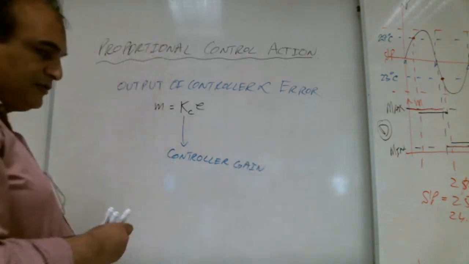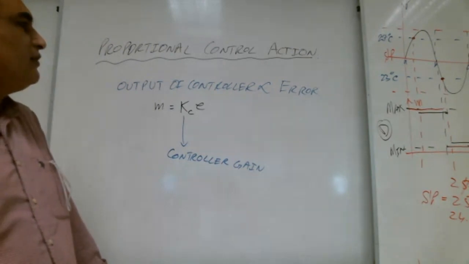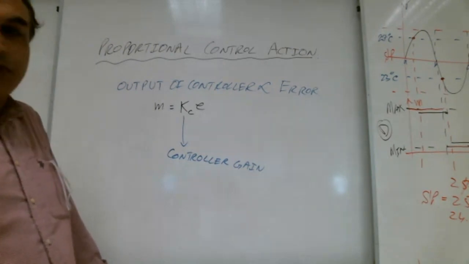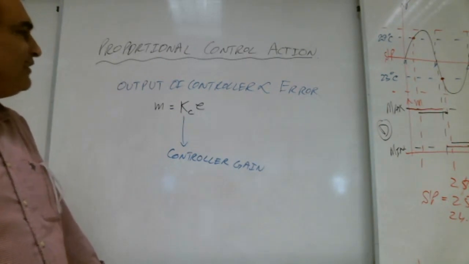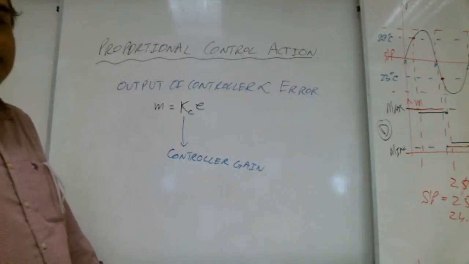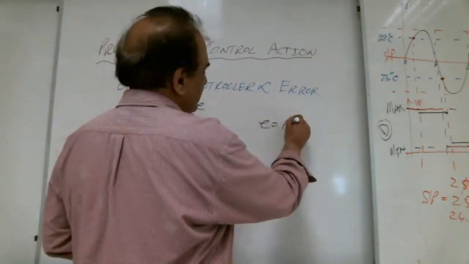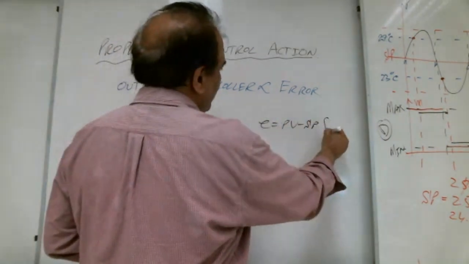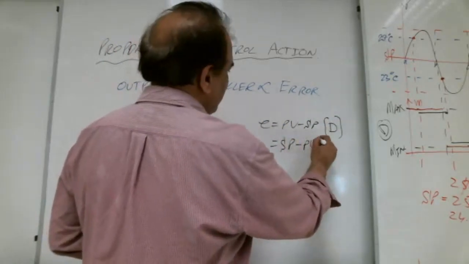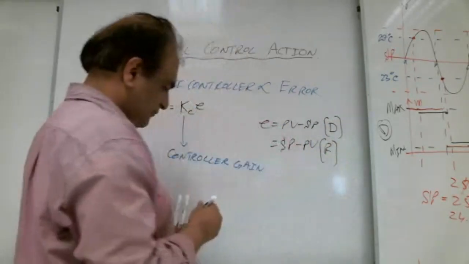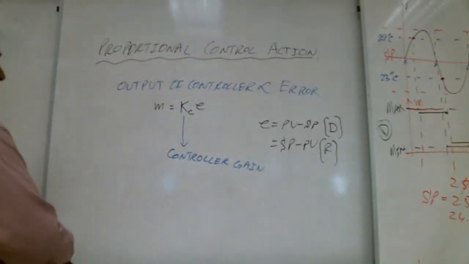Very good, Shabab. Now, according to this formula, the proportional control action, M is equal to Kc times E. Kc is the controller gain, E is the error, and error is equal to what, Shabab? Error is PV minus SP for direct action and SP minus PV for reverse action. Right, Shabab?